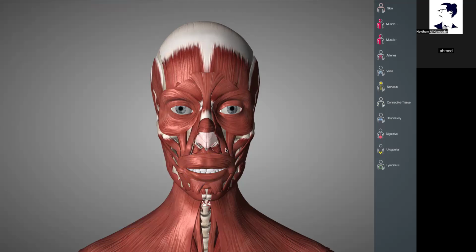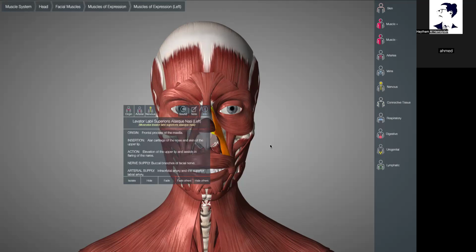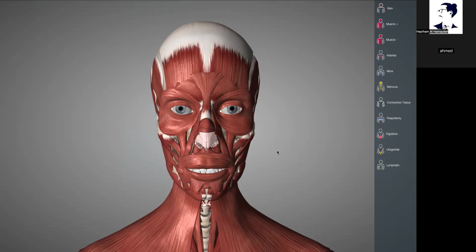Now I'm going to be talking about the innervation. Innervation is done by the facial nerve. Vascularization is done by the facial artery, and drainage is done by the facial vein.